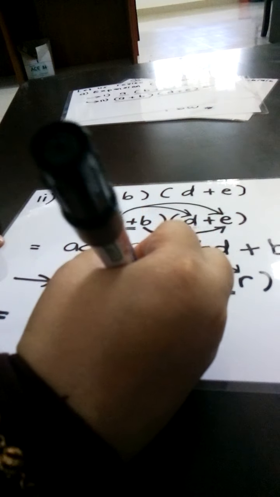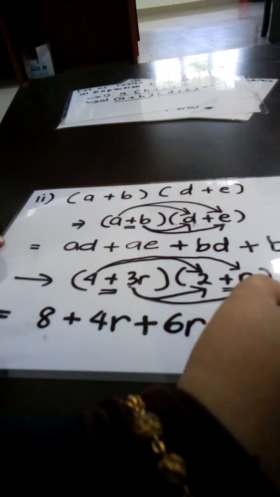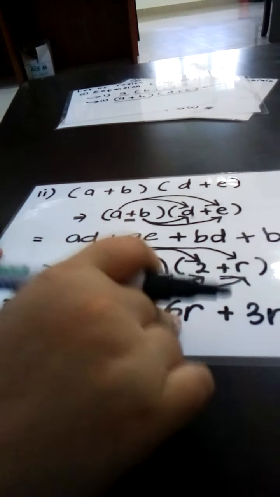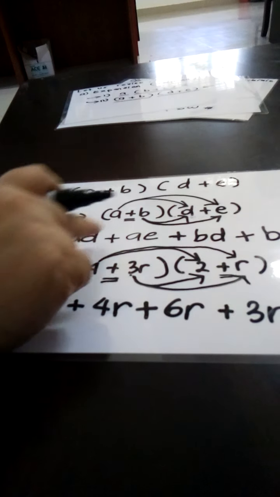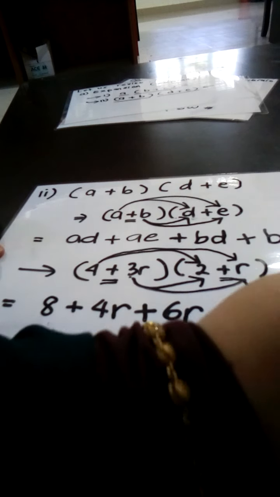And lastly, 3R times R. So yang ni huruf dengan huruf. So R times R becomes 3R to the power of 2. So how many terms? 1, 2, 3 and 4. So this is the answer.